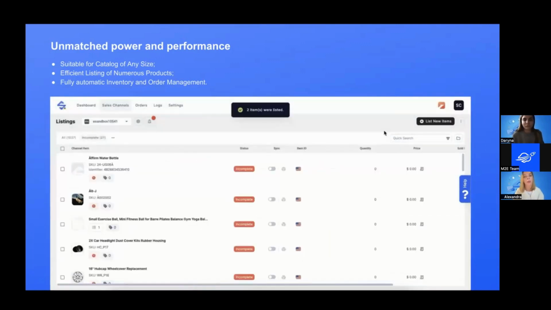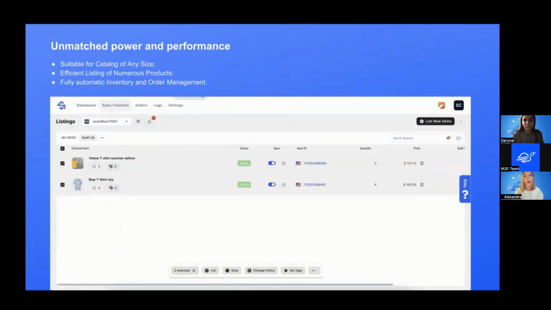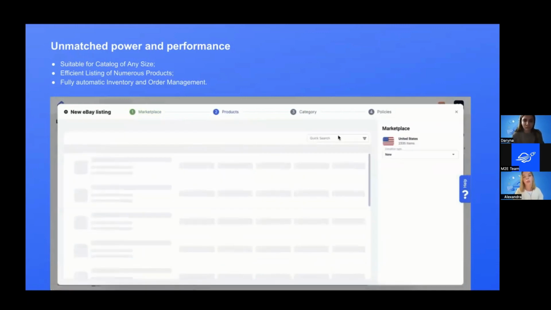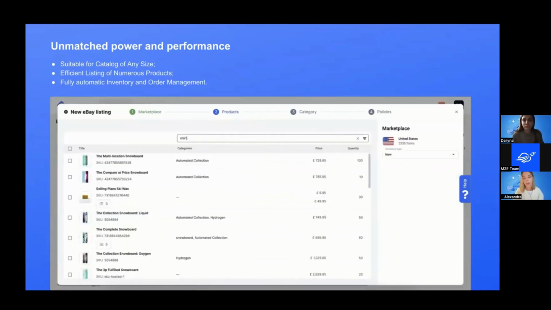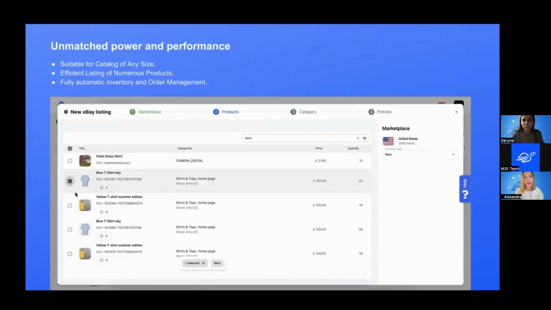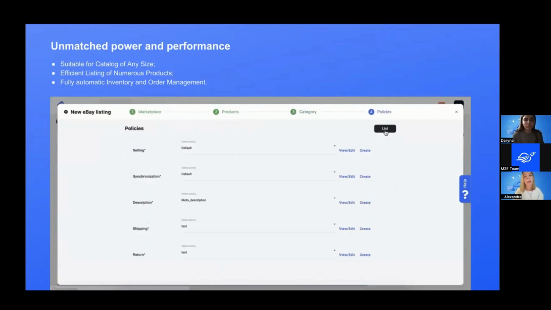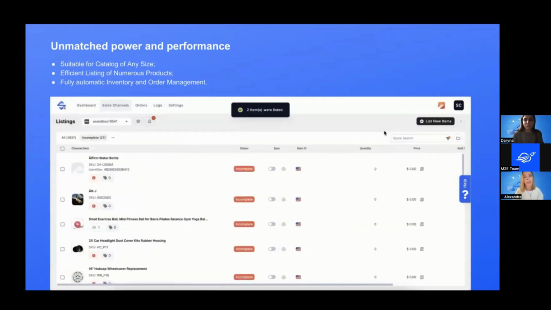Every process will be controlled by our solution, giving you the possibility to just enjoy the process. And even if you decide to migrate from one platform to another platform, the M2 sales channels will still be a great fit for you, because the range of integrations we support continuously grows. At the current moment, as Darina mentioned, it's Shopify, BigCommerce, WooCommerce, Salesforce, and also major channels.